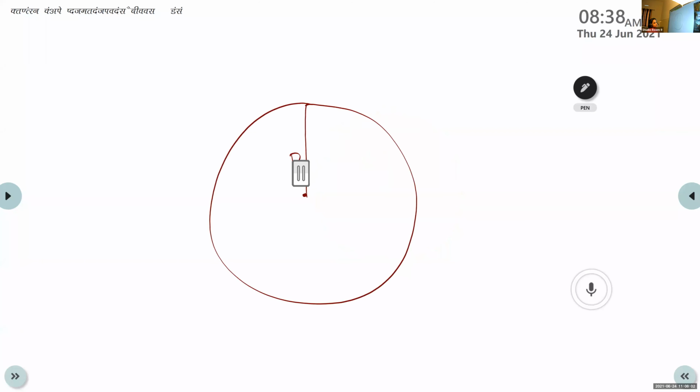Let capital I be the current that flows through the circular coil.